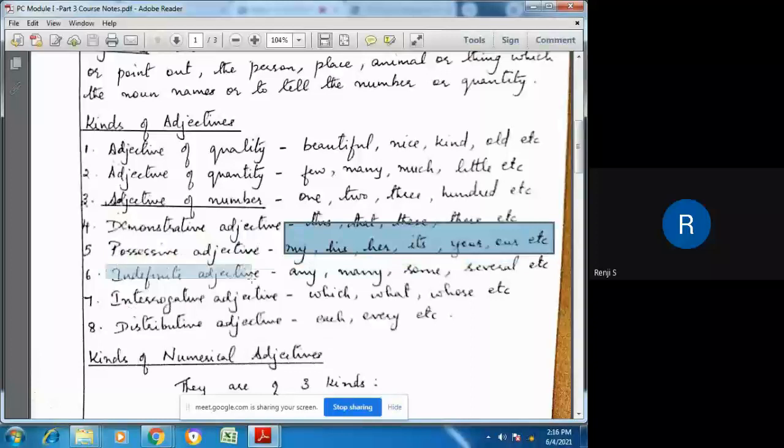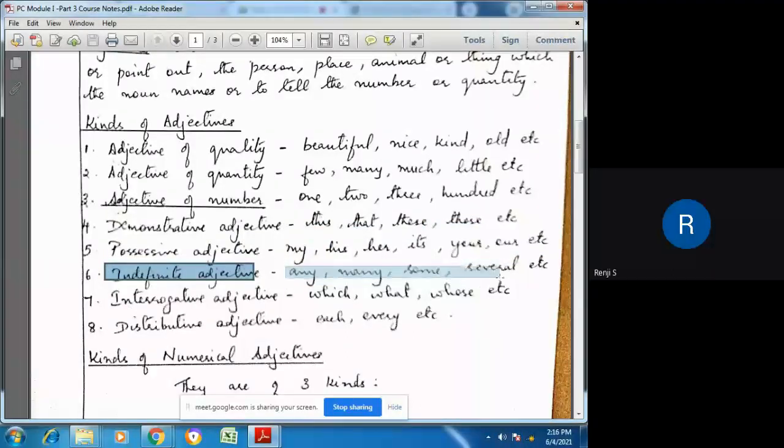Then indefinite adjective. Indefinite means we don't know when it will end. So any, many, some, several, etc. And this has no end. So such words are called indefinite adjectives.